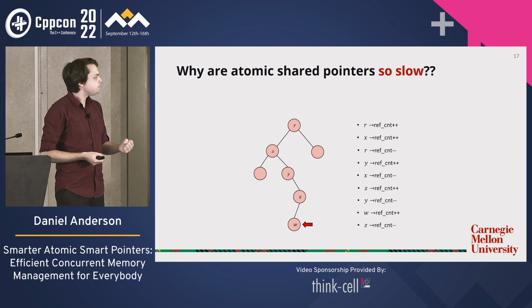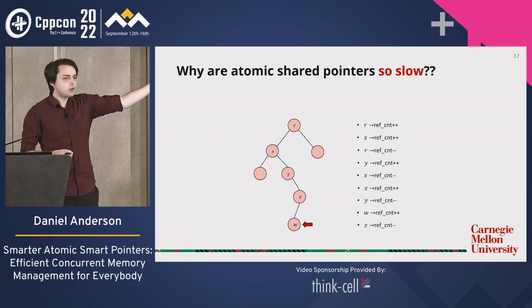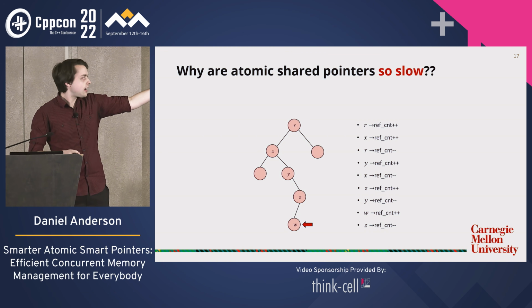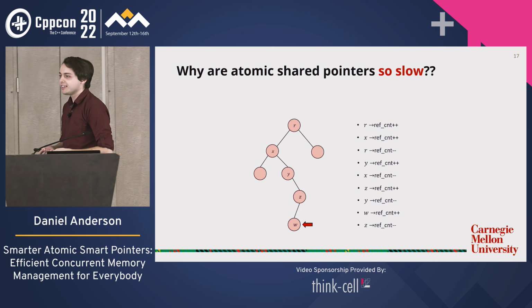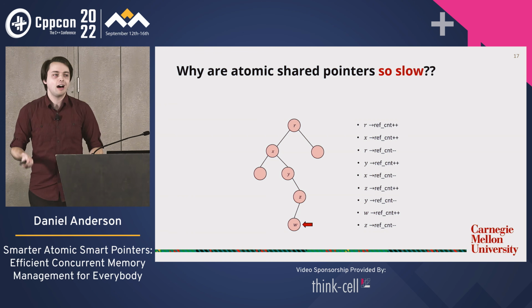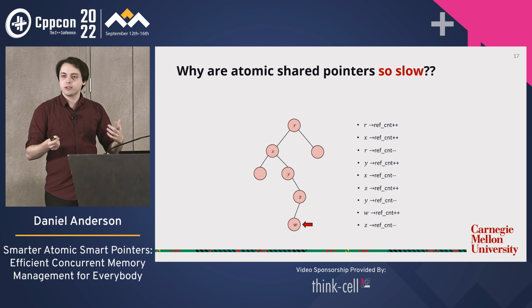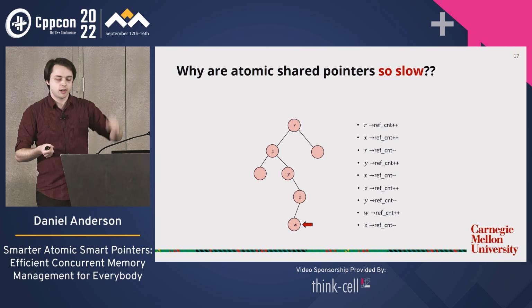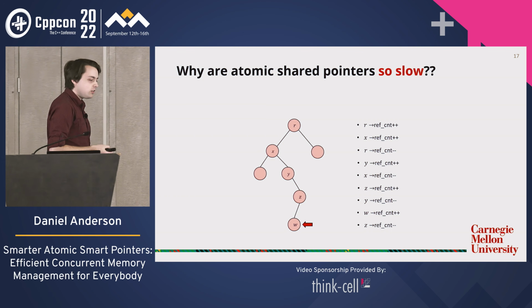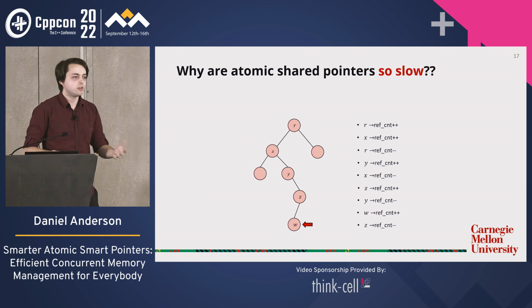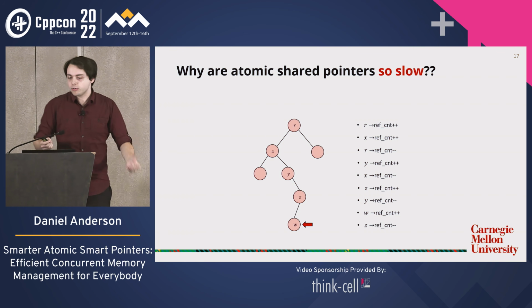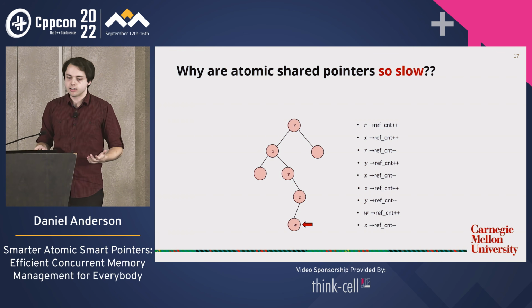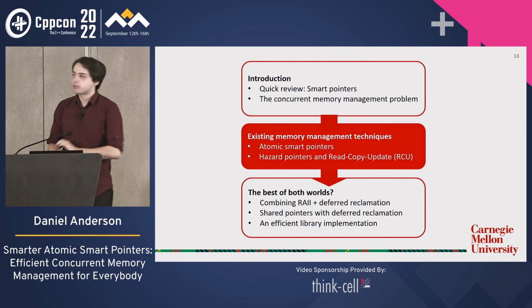And additionally, maybe even worse, we're not just doing any old writes, we are doing an atomic increment. And every thread is trying to do an atomic increment. And they cannot happen at the same time, which means all of those threads have to serialize and do their increments one after the other, which more or less explains why we get absolutely no scaling whatsoever. Okay, so that's not so great. What can we do about it? Well, maybe there are other memory management techniques we can use instead, something more scalable. So that's what we're going to talk about now.